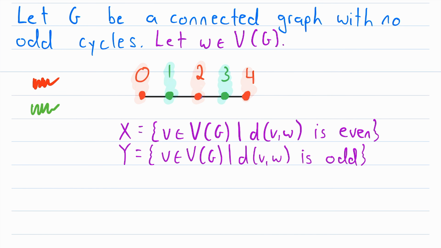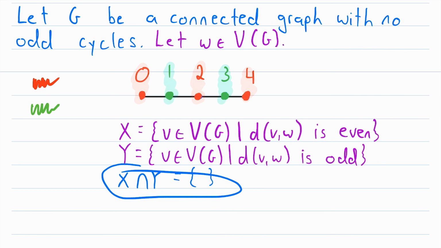There are 2 things we need to make sure are true so that we know that this is a valid partitioning of the vertex set of G. The first thing, let me write in a different color here, is that X and Y can't have any common elements. So the intersection of X and Y has to be the empty set. And we know that this is indeed true, because every vertex has exactly 1 distance from the vertex W, and that distance is either going to be even or odd. So there's no way a vertex can be in X and Y, which means they have no common elements, so their intersection is the empty set.